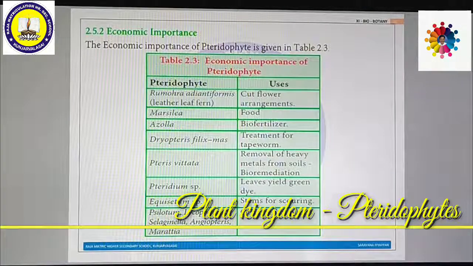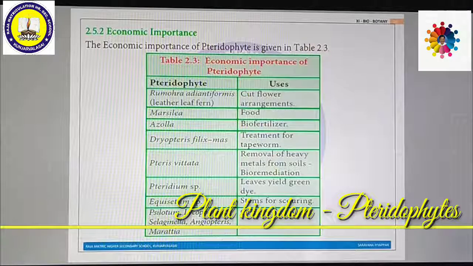Now we are going to see the economic importance of pteridophytes. The pteridophytic plants look very beautiful, so they may be used in cut flower arrangements, like Rumohra adiantiformis, leather leaf fern, which looks very attractive. So they can be used as ornamental plants.